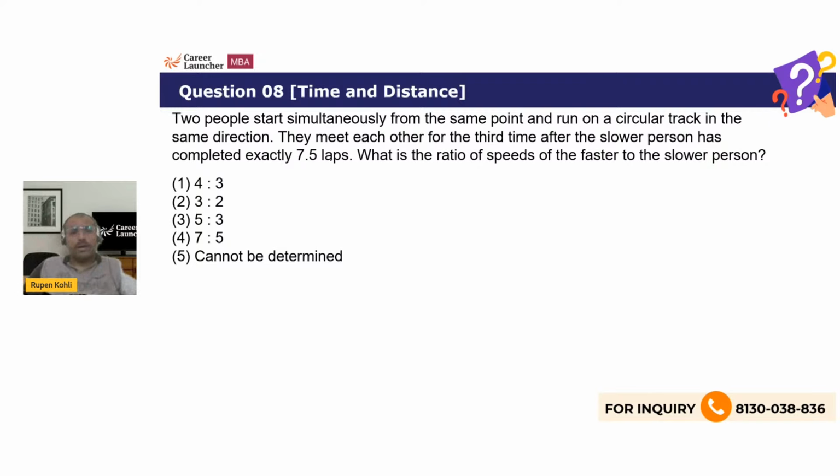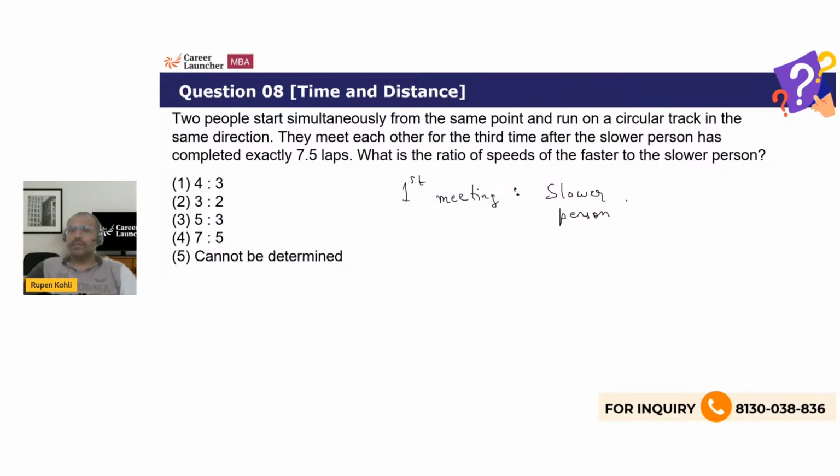equally spaced apart. So if three meetings have happened after the slower person has completed 7.5 laps, for the first meeting to happen, how much would the slower person have run? One third of this distance, because all the meetings are always equally spaced apart.